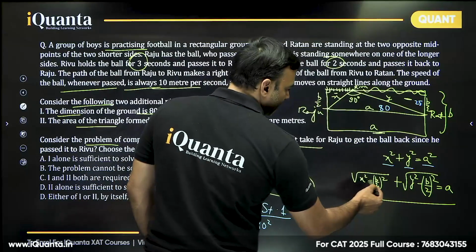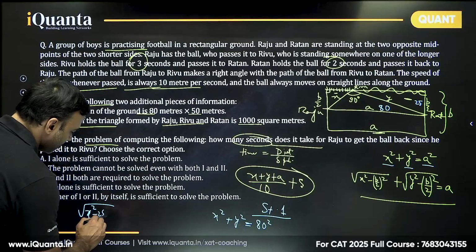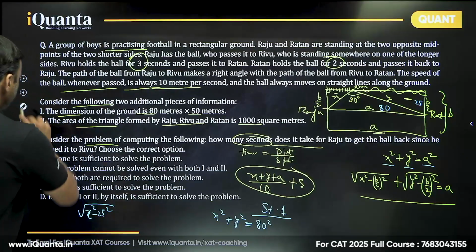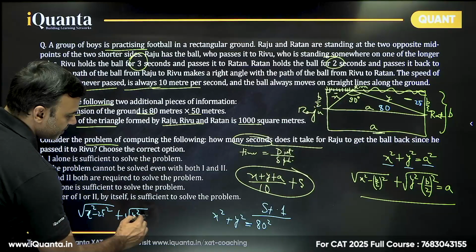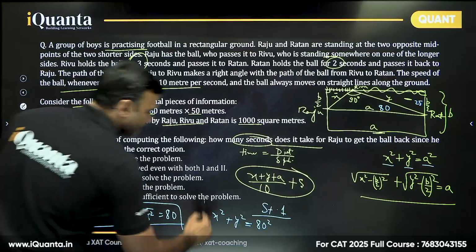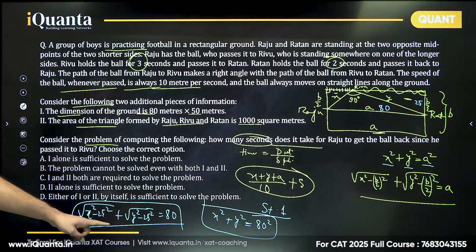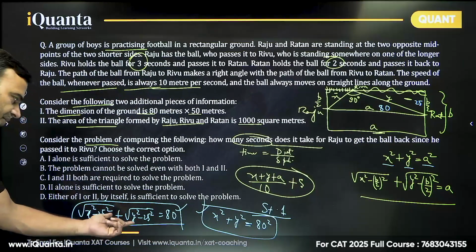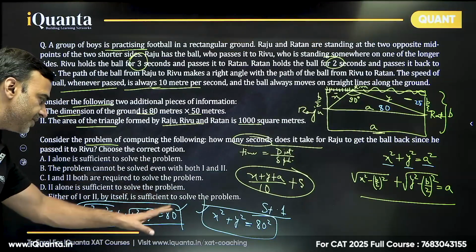And here we'll get square root of x square minus 25 square, plus, I'm sorry, it is plus, square root of y square minus 25 square, and that is equal to 80. Very clearly two distinct equations, two variables. When we solve it, we will be able to find the value of x and y both. So statement 1 will give us the answer, we don't need to solve it. See, this is a very simple equation. We have done it many times in algebra. Take one of them to the other side, square it, 25 square will cancel.